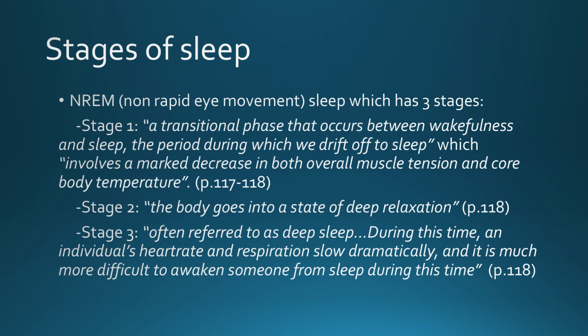What are the stages of sleep? Earlier in the PowerPoint, I said we'd look at REM sleep and what that is, but let's look at non-rapid eye movement, or NREM sleep. It has 3 stages. Stage 1 is a transitional phase that occurs between wakefulness and sleep, kind of like the period known as when we drift off to sleep. It involves a marked decrease in both overall muscle tension, your body calms down, and core body temperature, your body cools down. Stage 2 would be when the body goes into a state of deep relaxation.